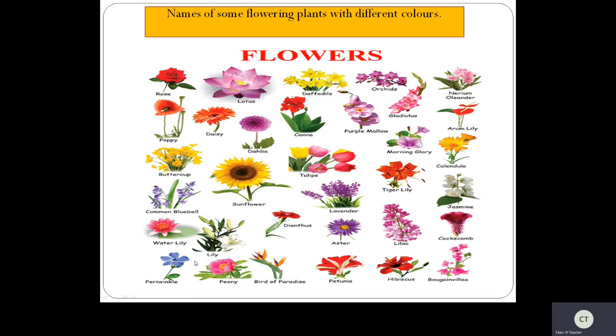Yes, purple color or different blue colors you can see. Now hibiscus also you can see in red color, pink color. Nowadays you can see hybridization method and we can get different colors of flowers. And see bougainvillea you can see in pink color and also some red color, different colors. Right children? So lavenders, see the colors. So there are different colors and they are in different shapes. That one we have to know. And marigold, you know about marigold, right? Some are in yellow color.